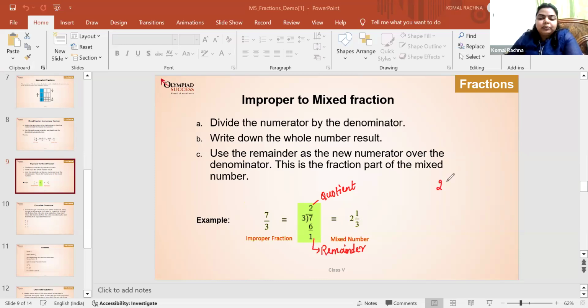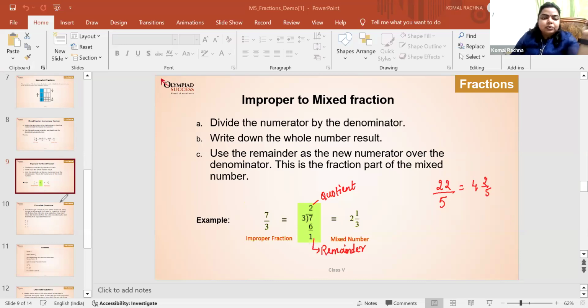Okay, I'll give you one more. Can you convert this into the mixed fraction? Because for repeated subtraction, you need 4 more wholes, 2/5. 4 whole 2/5. Very good, that's correct. So in this way, we can convert the improper fraction to the mixed fraction. Okay, so let us do some questions on it because that was the basic of the fraction.